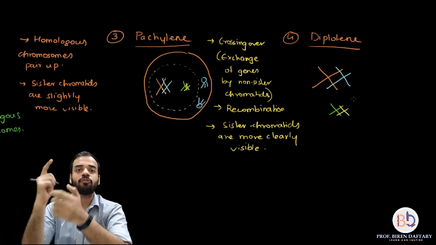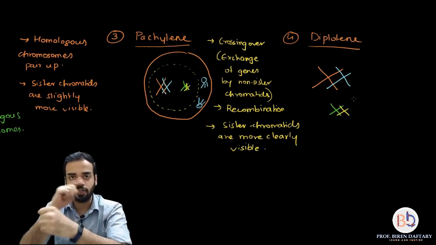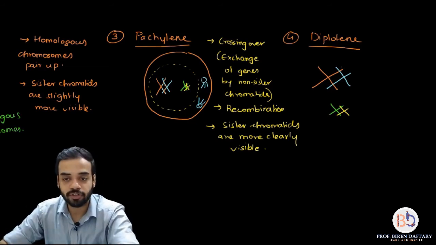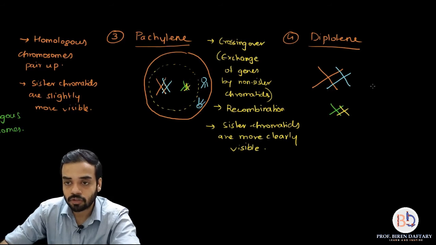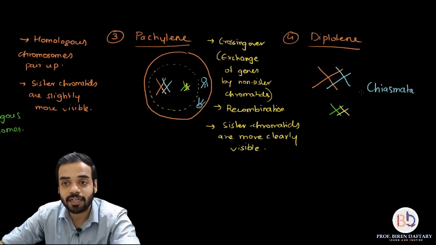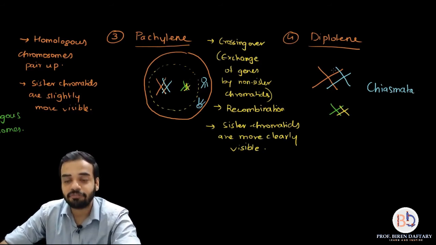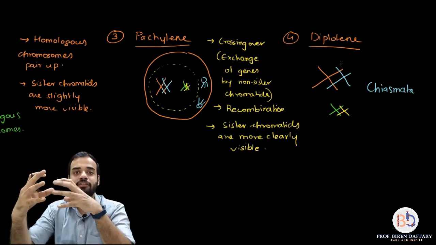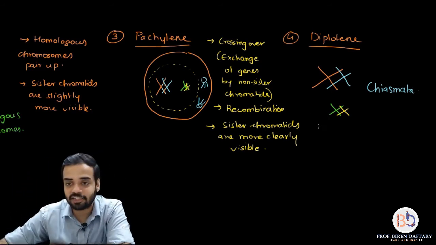Now here we are going to learn a new word, and that is called chiasmata. I will write down the word over here. The word is called chiasmata. Now what is chiasmata? What happens in diplotene? The area where the chromosomes overlap, that X-shaped area which is formed, is called chiasmata.